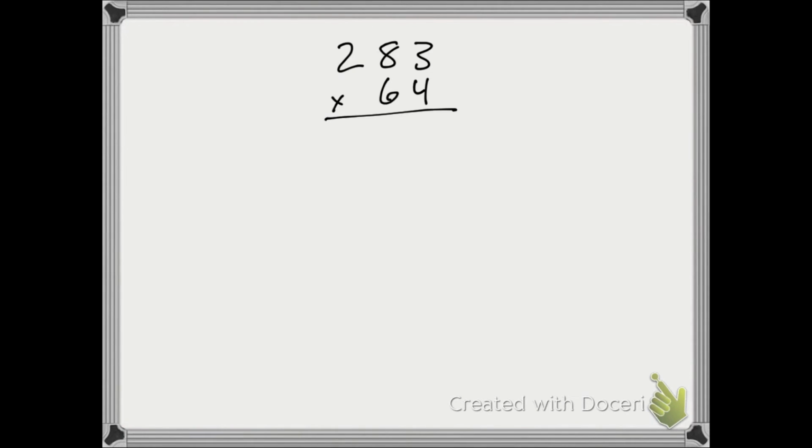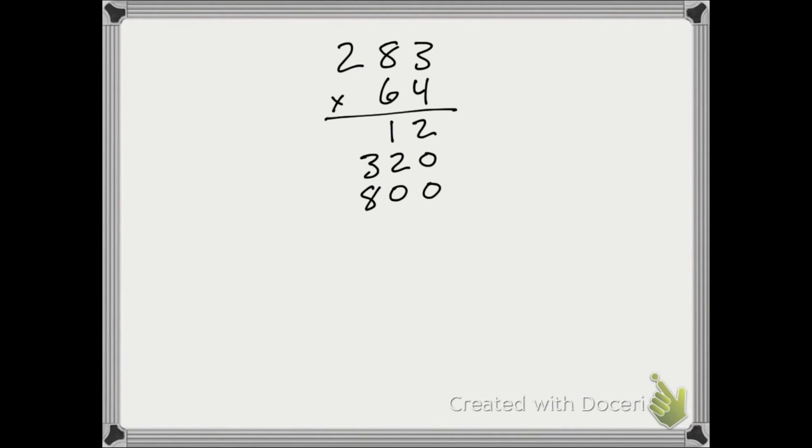Our approach again will be to write down all of the partial products and then add them up for the total product. So first we have 4 times 3, which is 12. Next, 4 times 80, which is 320. Next, 4 times 200, which is 800. And now we move on to the 60.